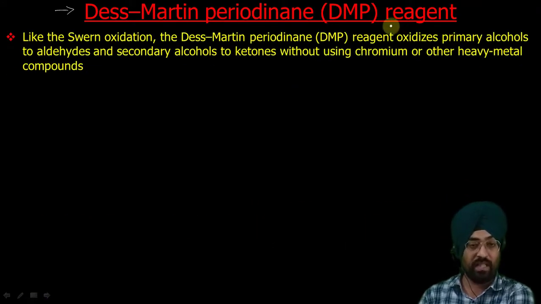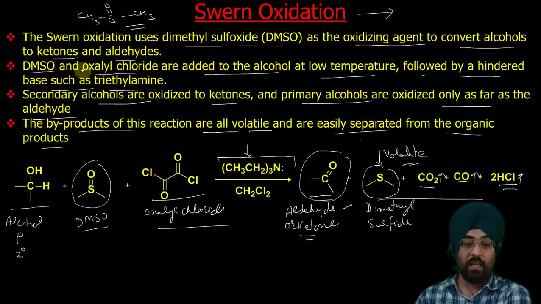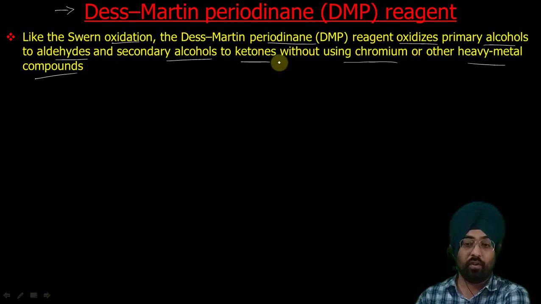So similar to that, we have one more oxidation reagent, that is called Dess-Martin periodinane, abbreviated as DMP. So what is this oxidation? Let us see. Like Swern oxidation, DMP reagent oxidizes primary alcohols to aldehydes and secondary alcohols to ketones. So these are selective reagents. We don't get carboxylic acid. And we also don't use chromium or other heavy metal compounds. Here you can see it has no chromium or other heavy metal. Similarly, in this reagent we have no chromium or heavy metal.